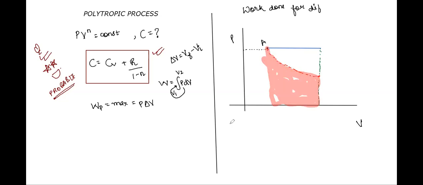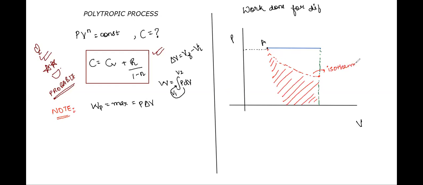Correct? So now, class, this area is telling me that the work done in an isothermal process is much less than the work done in an isobaric process. Take this as a note: the maximum work done is always in an isobaric process, whereas for an isothermal process the work done is lesser. Especially what kind of work? We are talking about expansion work. Because the volume is increasing, we are going to the right.